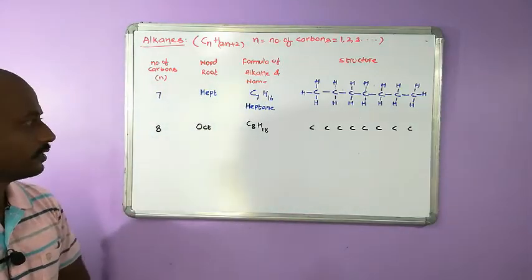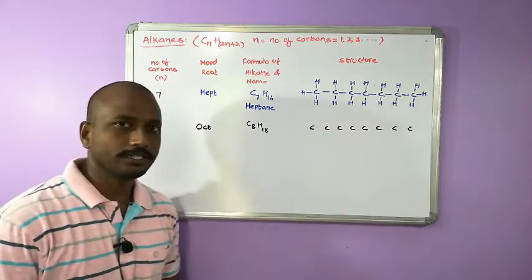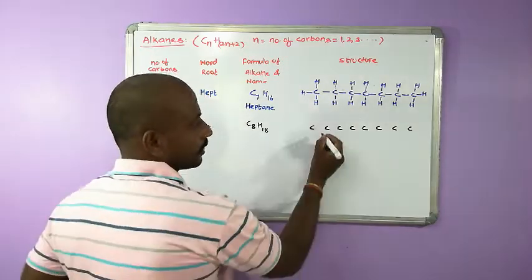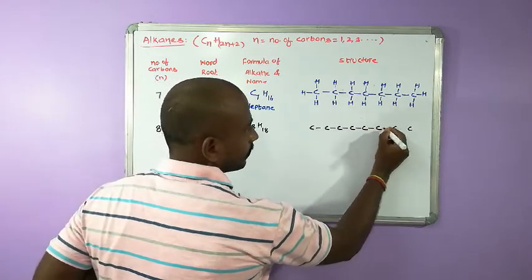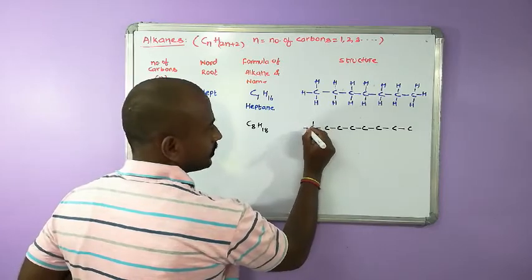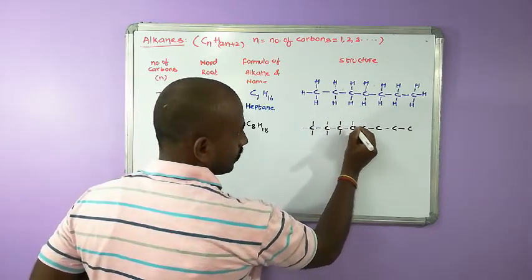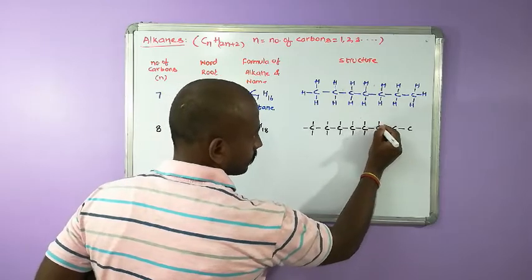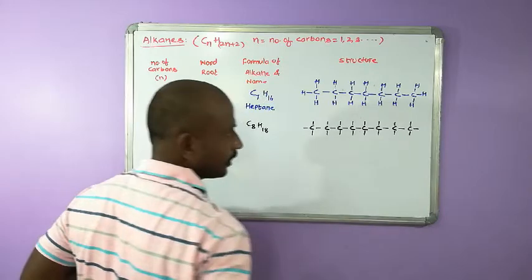There are 8 carbons in the given compound. We are arranging them in a straight chain fashion. So keep single bonds like this. Then this carbon is deficient of 3 bonds. These 2 carbons are deficient of 2 bonds each. Like that.